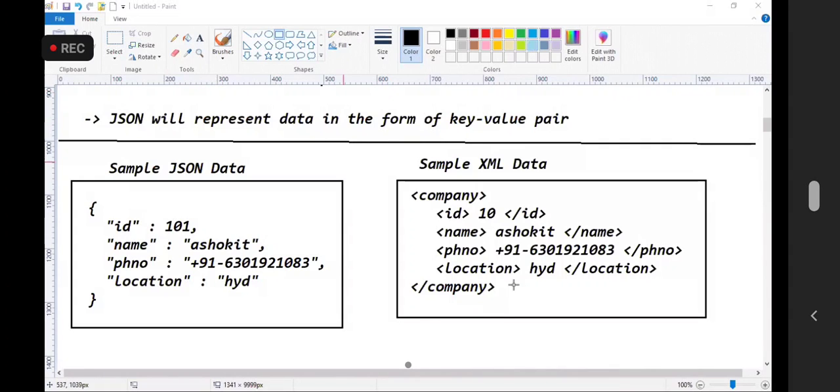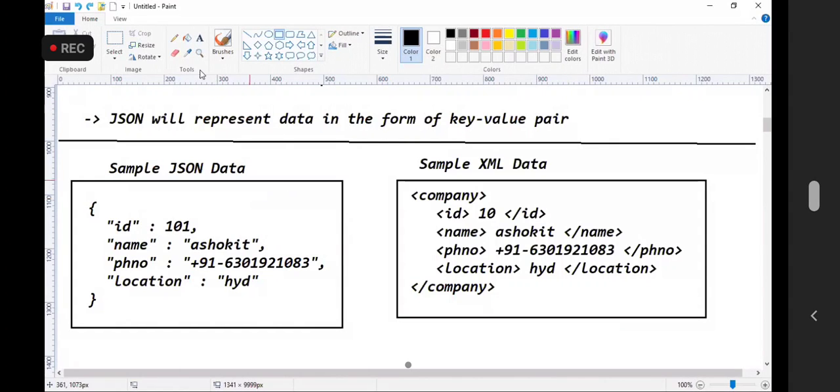If I want to represent the value 10, I write ID open and ID close. So metadata is more than actual data in the XML.